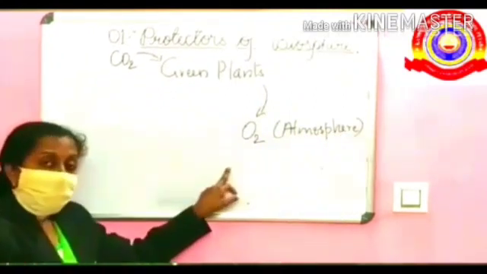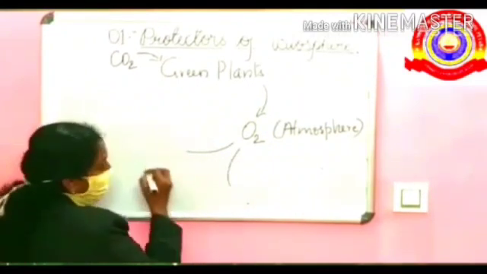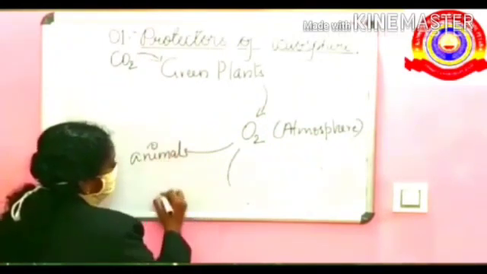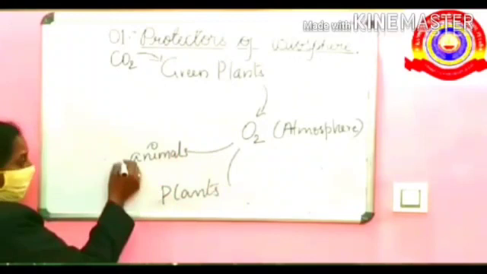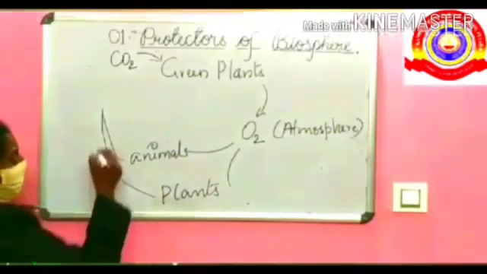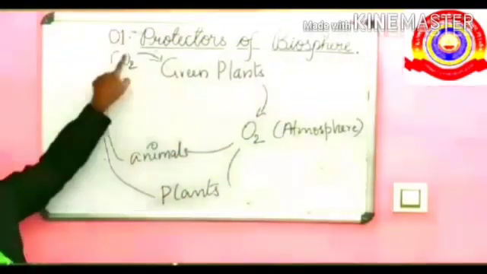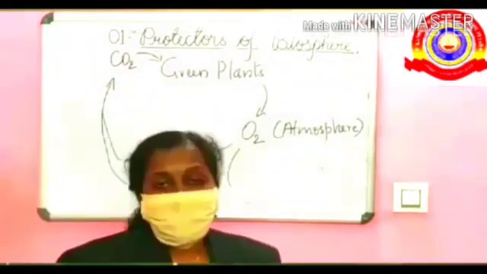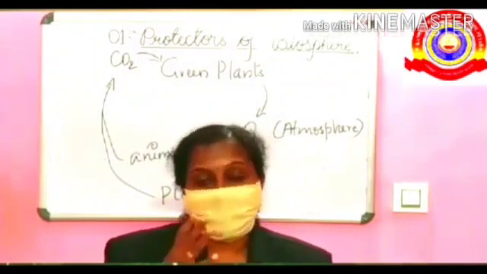This oxygen is taken in by both living organisms, plants and animals. And what do the plants and animals release? The living organisms release carbon dioxide, and this carbon dioxide moves to the green plants. This is a cycling process. So the plants are the chief producers on earth.